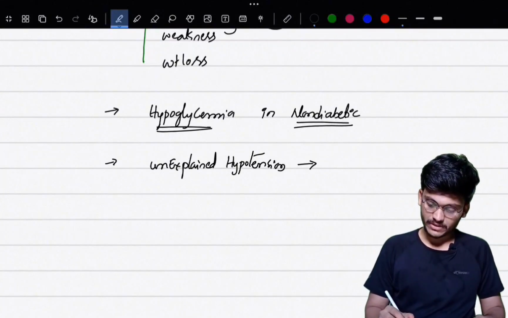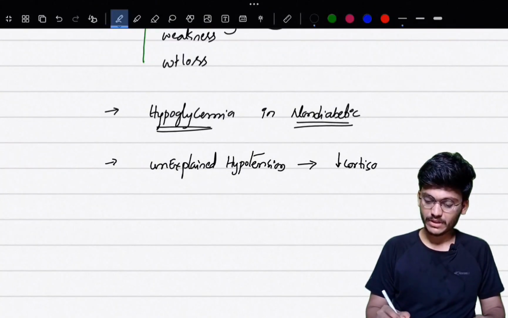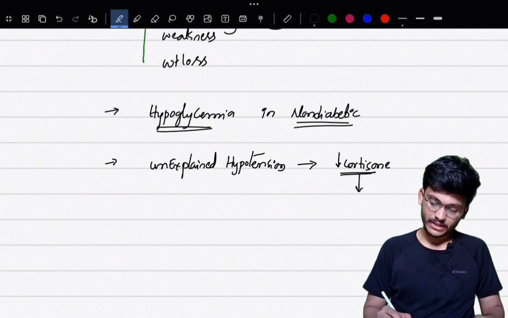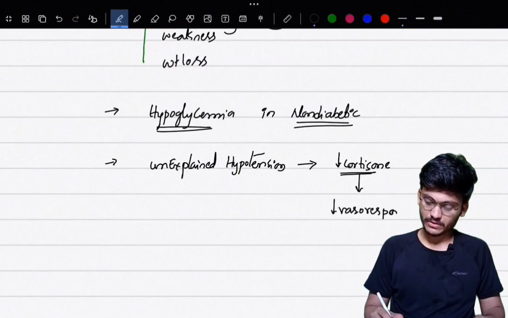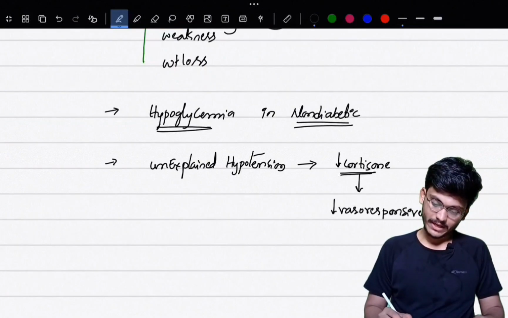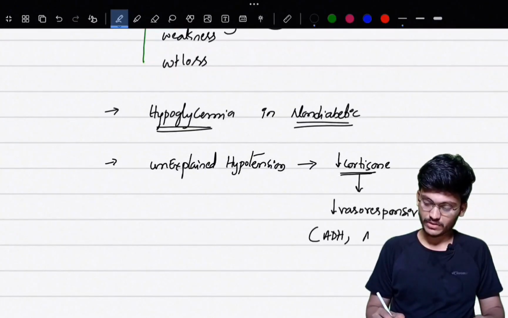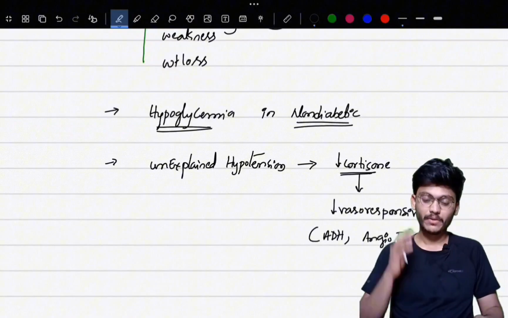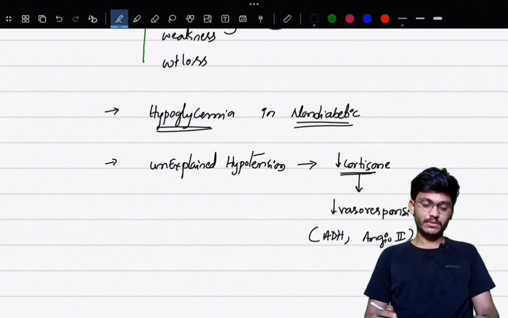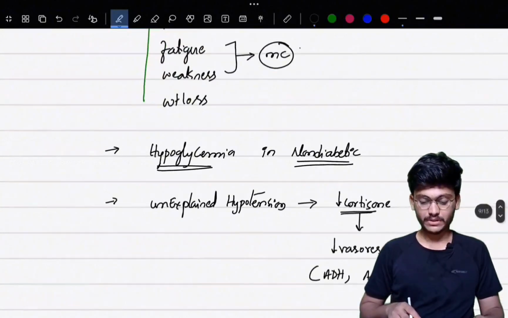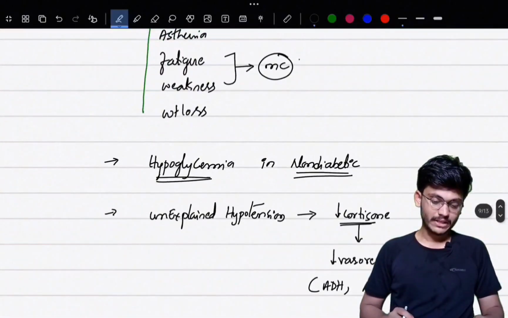So when there is a decrease in cortisol levels, there will be decreased vasoresponsiveness, mainly to ADH, that is vasopressin, and angiotensin 2. So this will be one of the reasons for hypotension in Addison's disease.